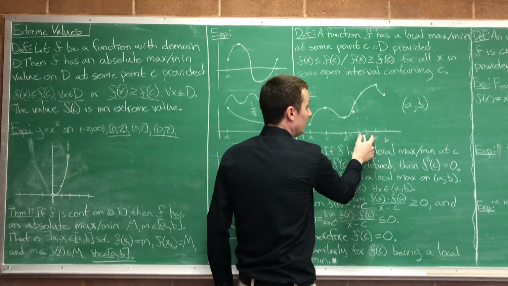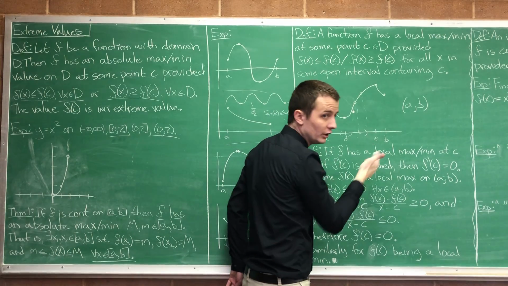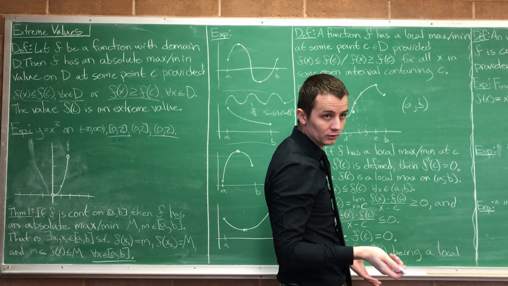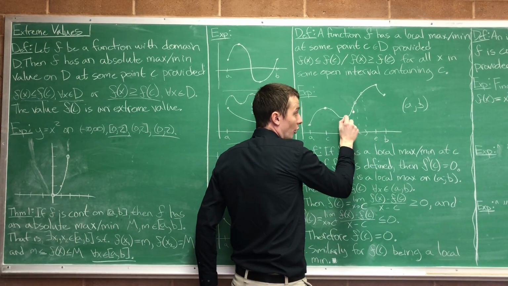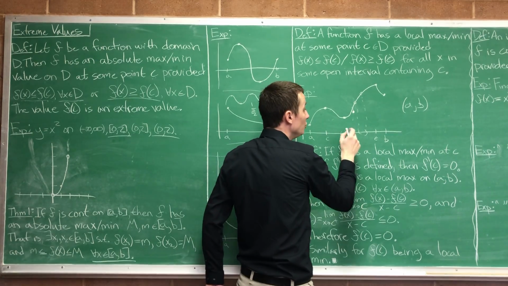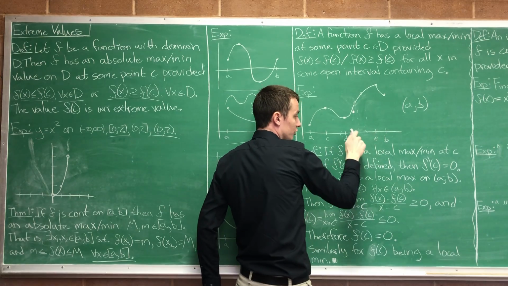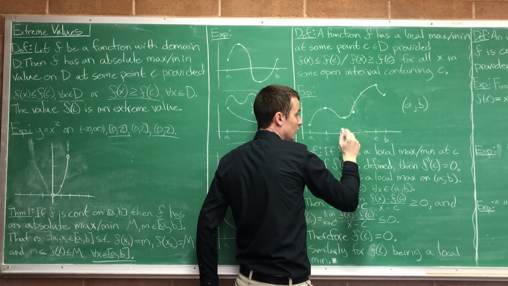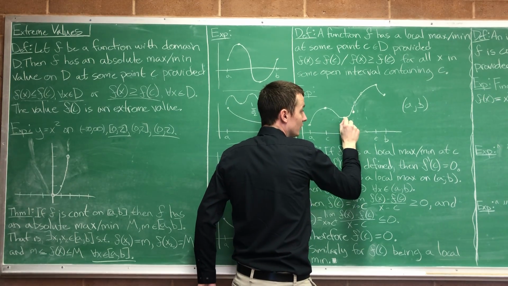So if you do an open interval on just some slice of a function, typically you're not going to have a max or a min. But if you do it around a point, around a local min, like right here, then you will have a min. You won't have a max, but you'll have a min. So notice if I pick this interval, then on this interval, this is a min.